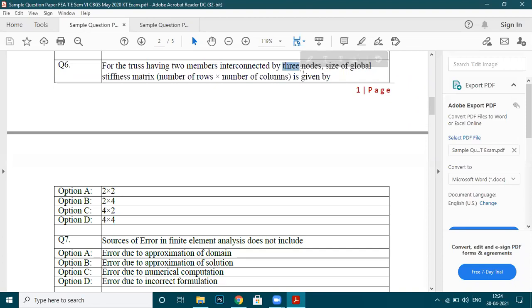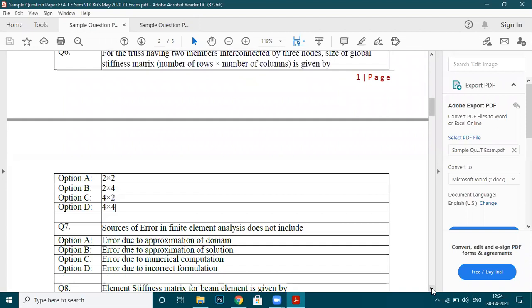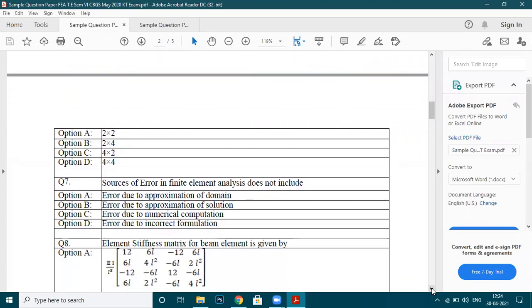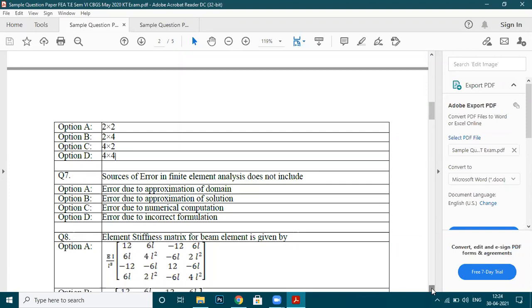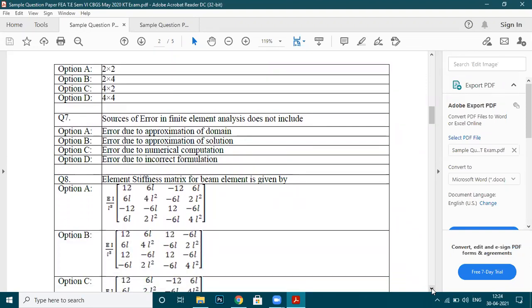So if there are two members which are interconnected by two nodes, then option 4 by 4 is correct, right? Is it okay? Is it okay or not?